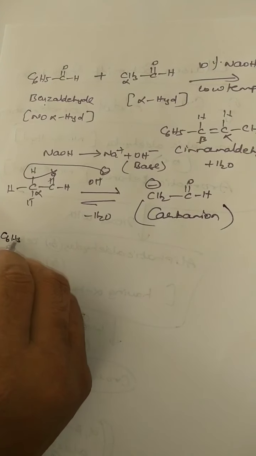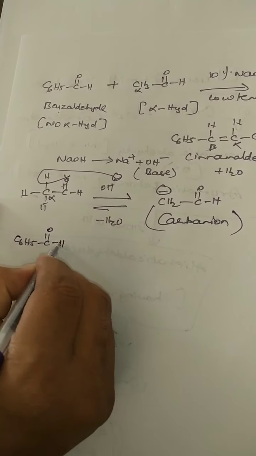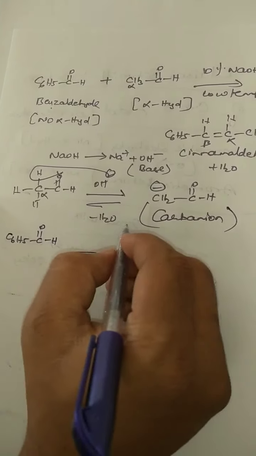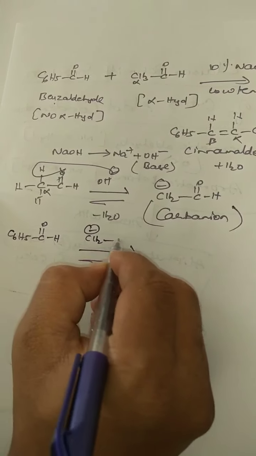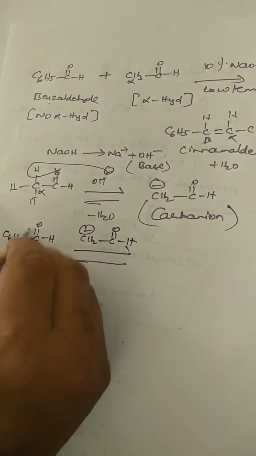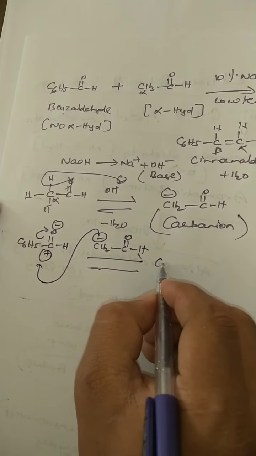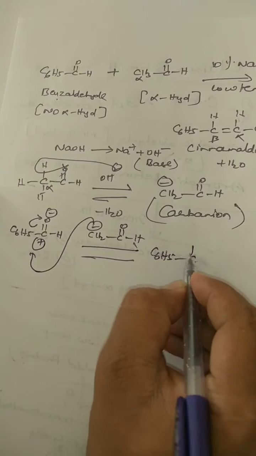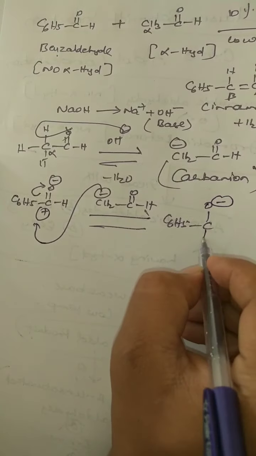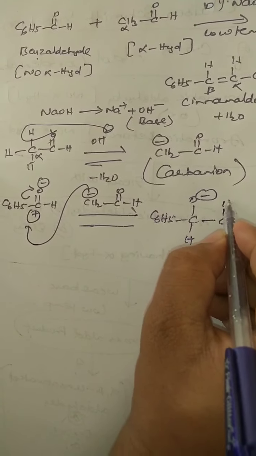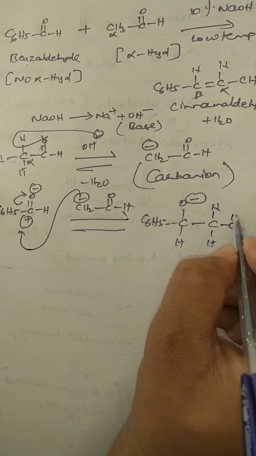Now in the next step you take benzaldehyde. The carbanion generated in step 1 will attack in this manner. So what you are going to get is C6H5 CH(O minus) CH2 CHO.